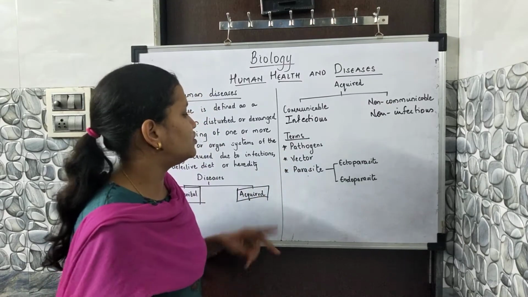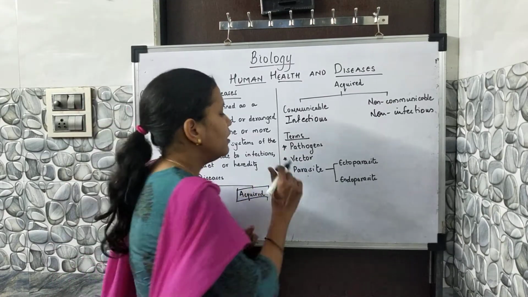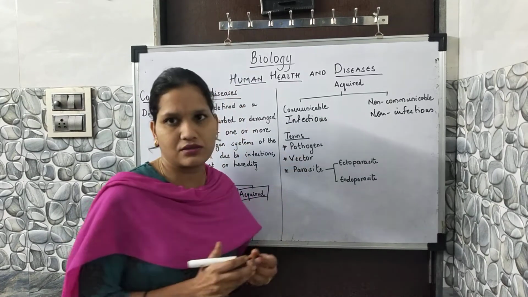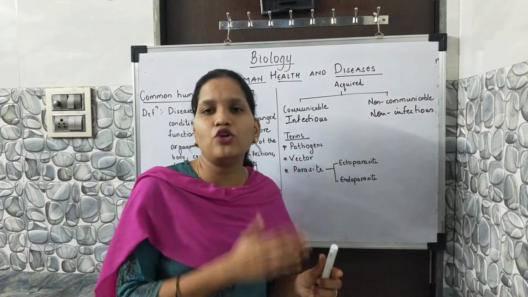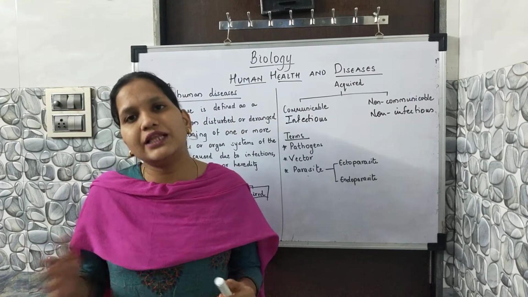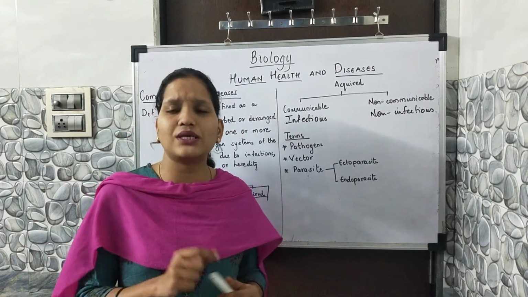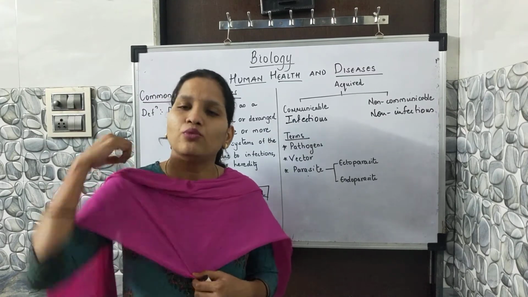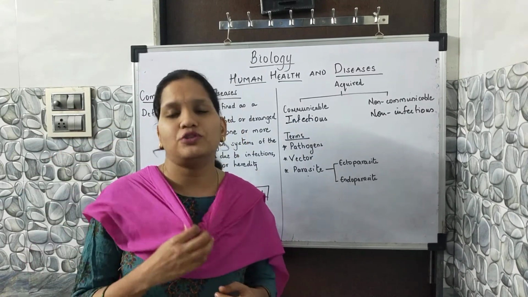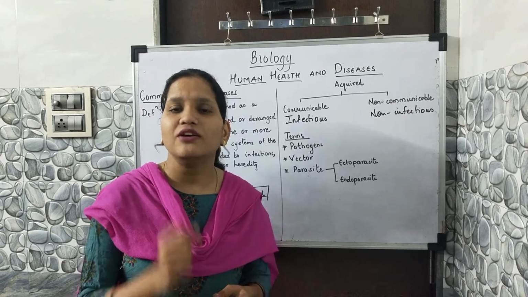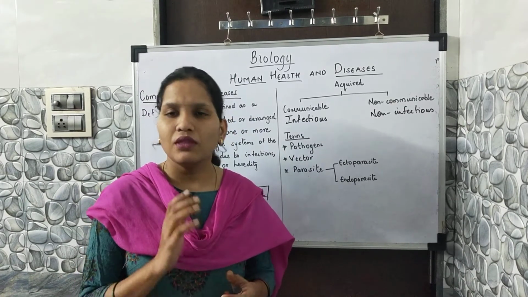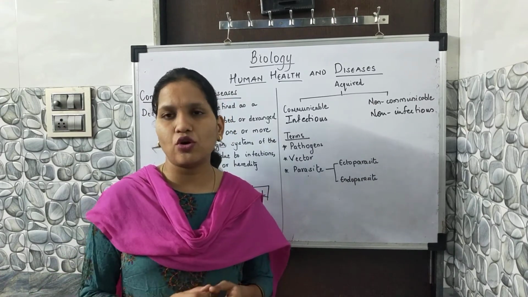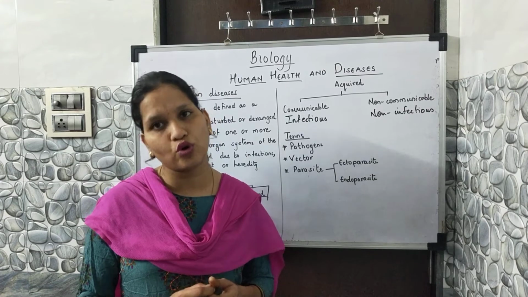Now the second term which we are studying is vector. Vector means the body which spreads the disease from one infected human body to another healthy human body. Just now we discussed malaria. Malaria is spread by the female anopheles mosquito. The female anopheles mosquito carries the pathogen, the protozoa we call plasmodium.